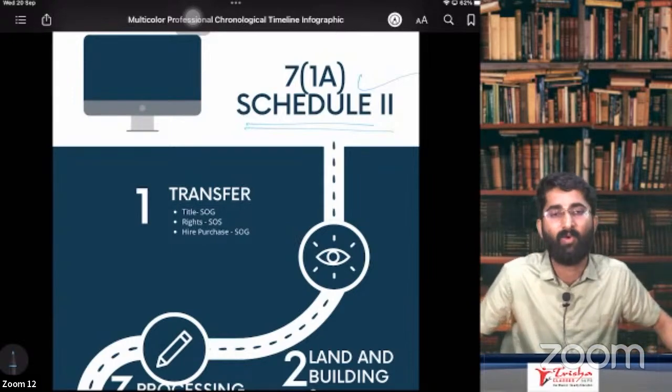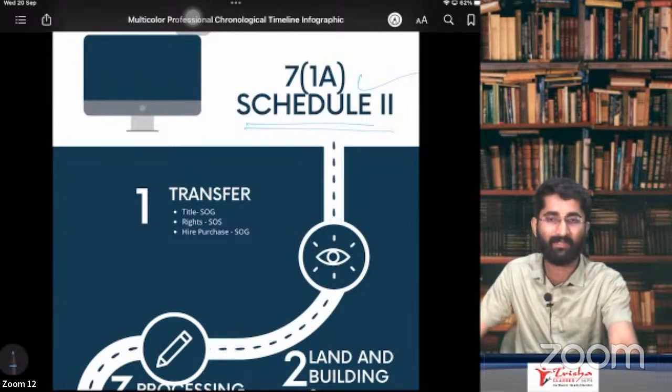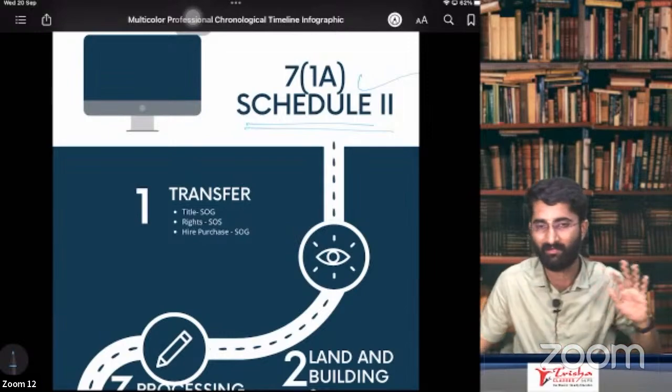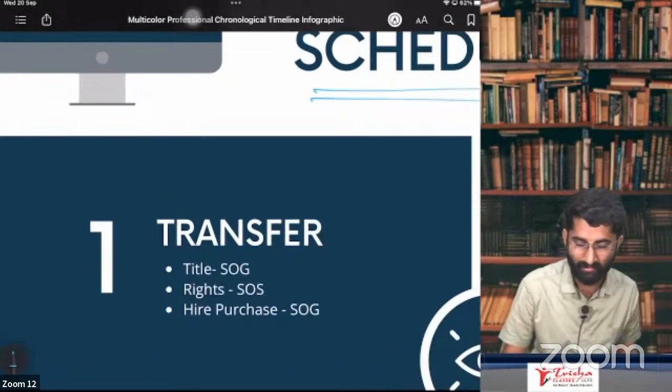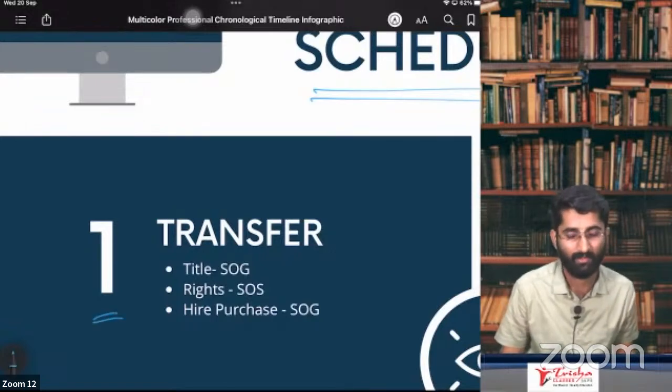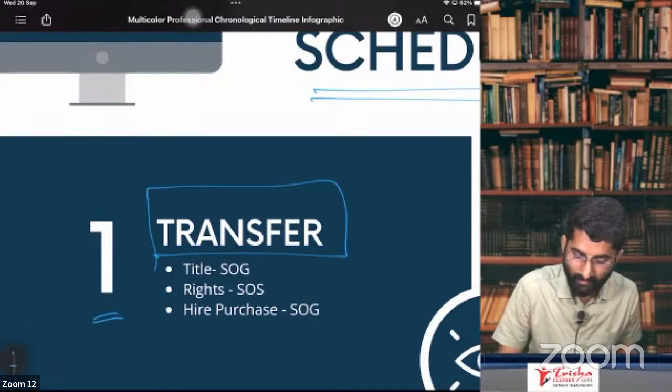That's why the government gave Schedule 2. For some of the services and things where you had dilemmas, we are clearing it out, whether it is supply of goods or supply of service. They gave some rules, and those rules are in this schedule. Schedule 2, paragraph 1, talks about transfer. The first one is transfer of title.